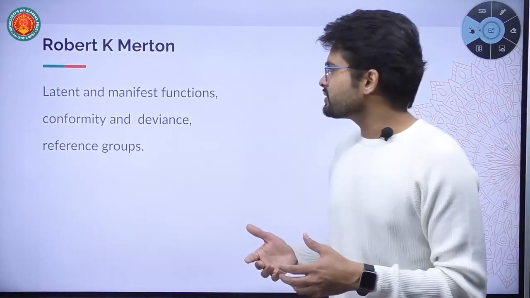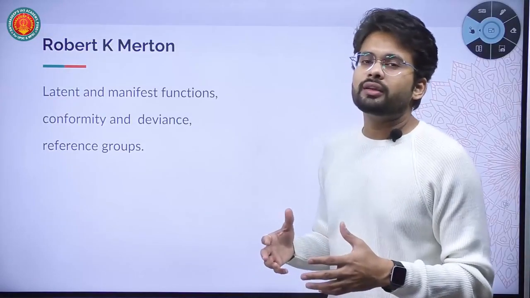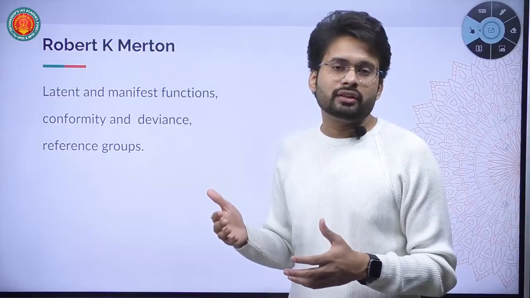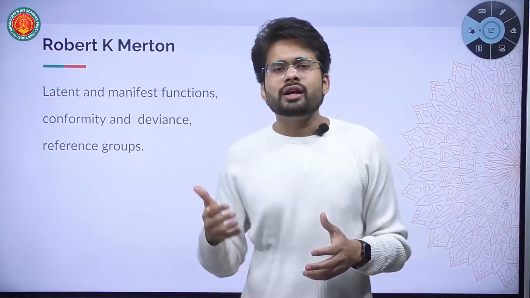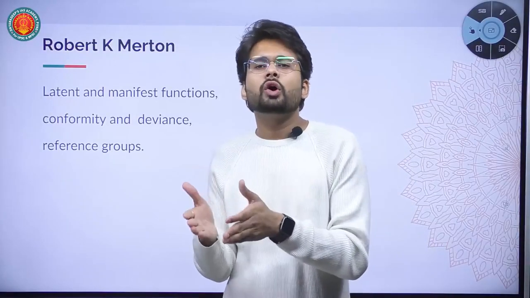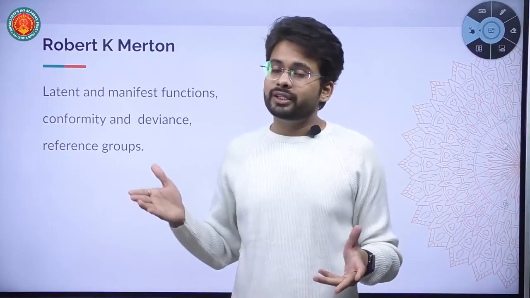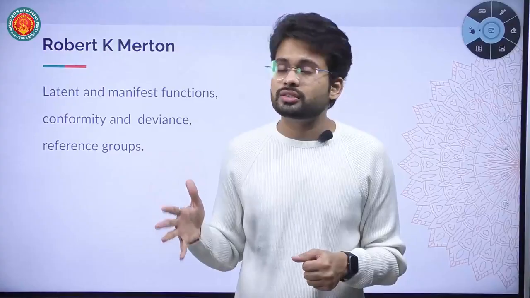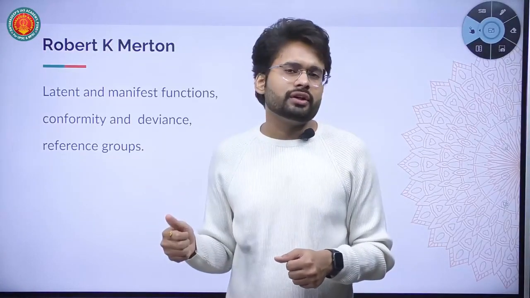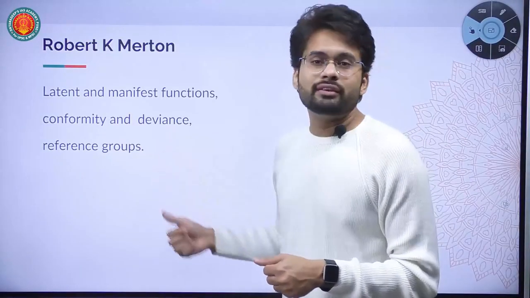Beyond functional analysis and latent and manifest functions, Merton gave conformity and deviance, again one of his zeniths. According to Merton, deviance is nothing but the deviation from the normal path that is fixed or given by society. But there are five different types of deviance given by Merton. That is again the most interesting part of his study. We are going to study that in conformity and deviance.